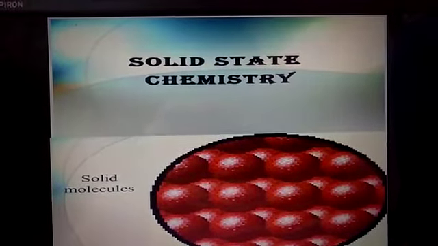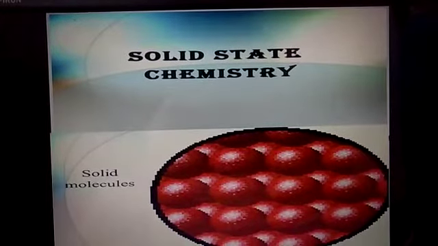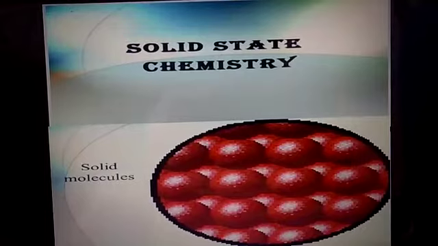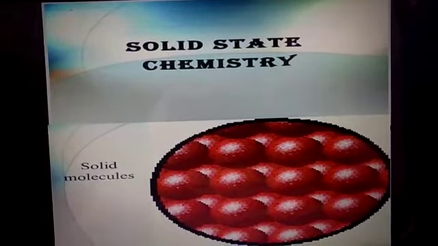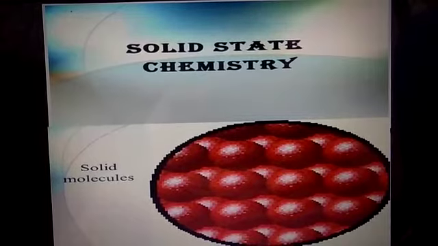Good afternoon, students. Today we start the new chapter in chemistry, that is solid state. Now we came to know that there are various substances which we generally come across in our daily life. These are the solid, liquid and gases.